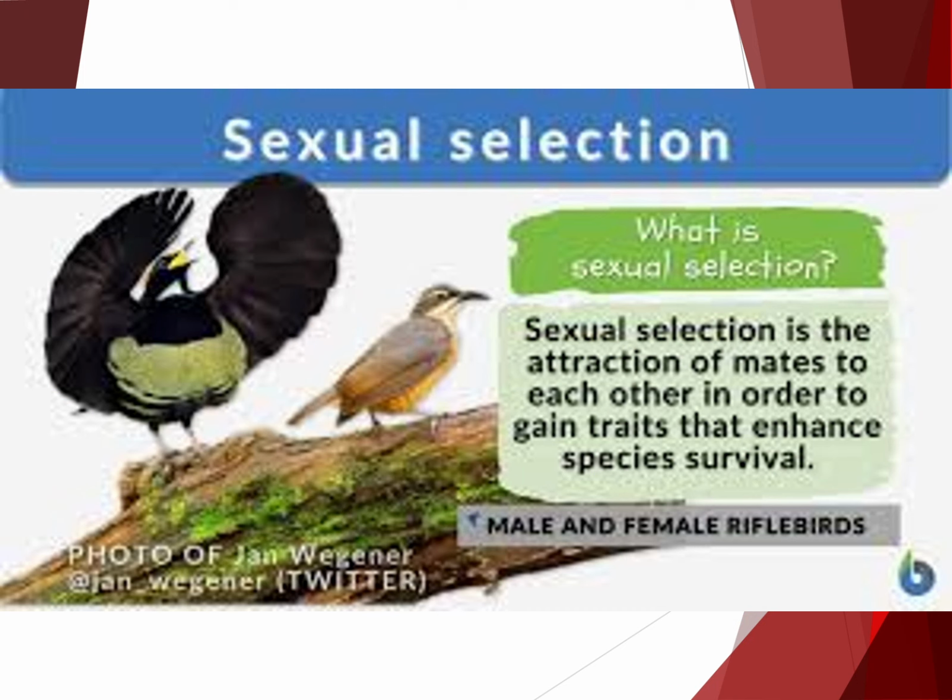Some inherited traits increase an individual's chance of attracting a mate. These traits will tend to be passed on as the attractive individual reproduces more frequently. This type of selection is called sexual selection. Sexual selection often results in sexual dimorphism, or phenotypic differences between the sexes of a species. Many animals exhibit sexual dimorphism through either structural or behavioral differences. This is evident in the differences between a male peacock and a female peahen. The male has a colorful plumage that, coupled with a display, is intended to encourage the female to mate.